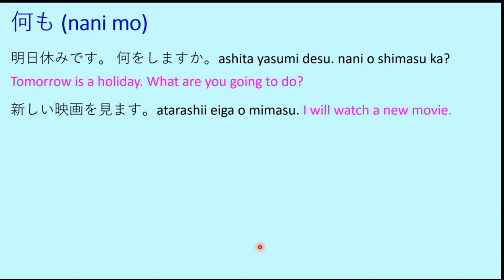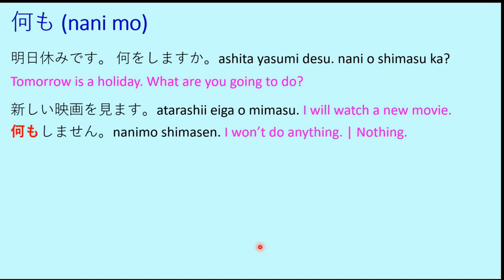Now, if you are not going to do anything, what will you say? Nani mo shimasen. So shimasu is the verb to do. Shimasen is I won't do. And nanimo means nothing. So nanimo shimasen means nothing or I won't do anything. So don't think that nanimo means anything. Actually, nanimo means nothing. So this is how it is written in Japanese.